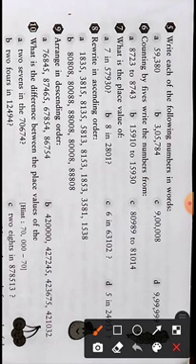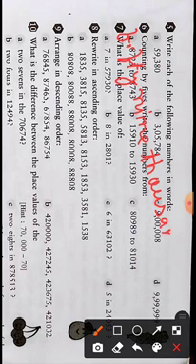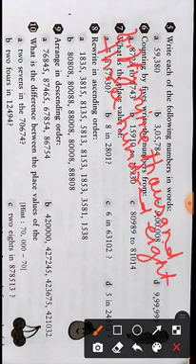So if we say 59,380, first we'll write 59: fifty, nine, 59 thousand. Then 3: three hundred. Then 59,380, right? Eighty. So this is how we write in words.